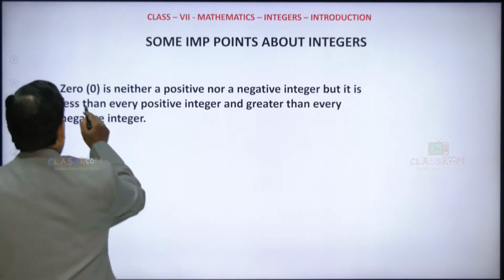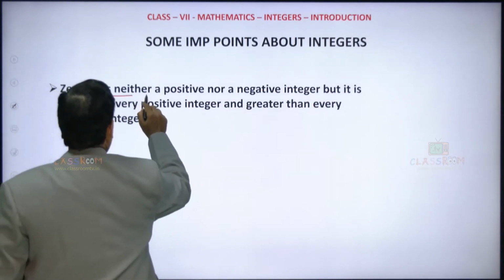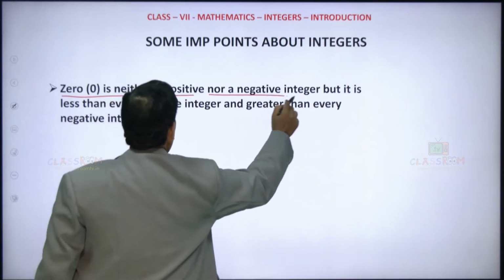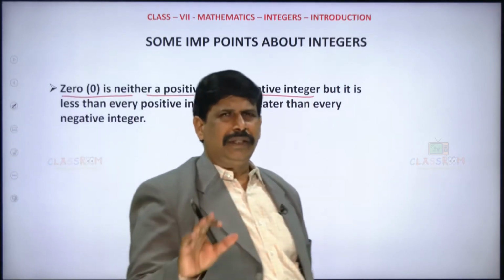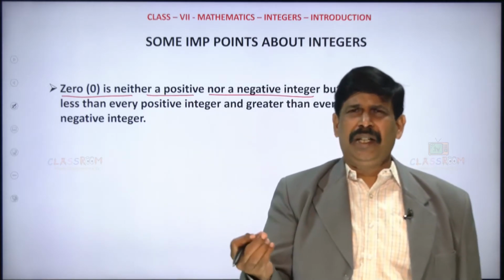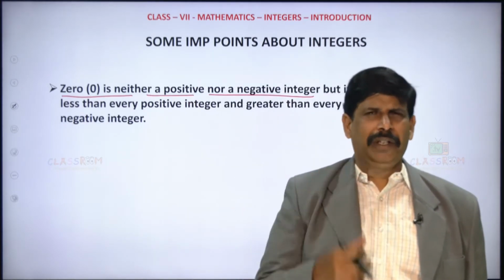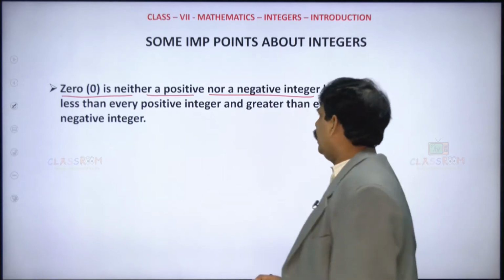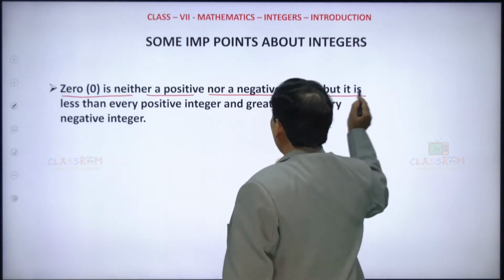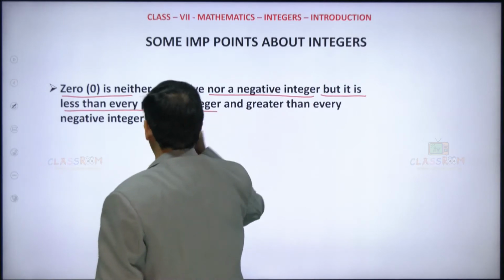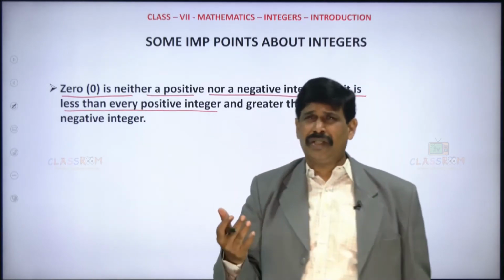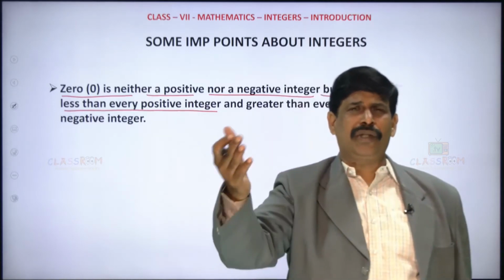Just now we discussed 0 is neither a positive nor a negative integer. Clear? But remember, it is less than every positive integer because 0 is on the left side of the positive numbers.